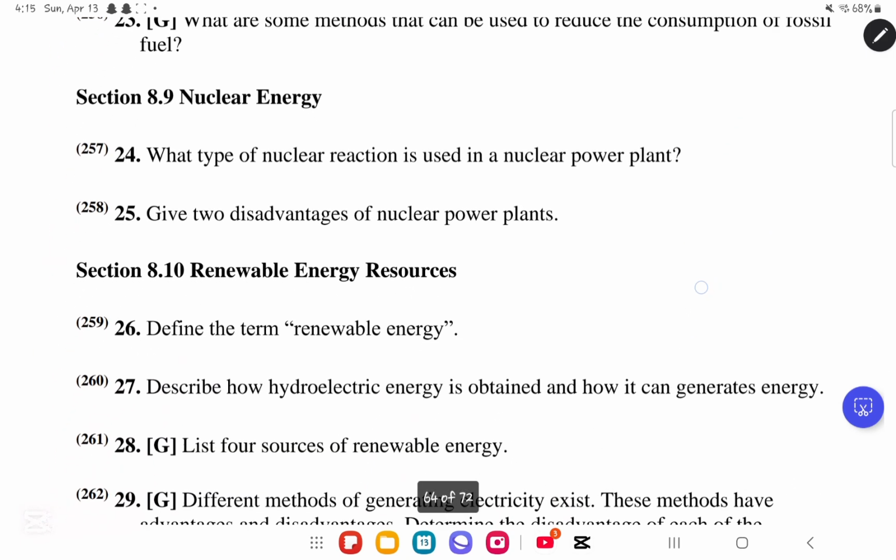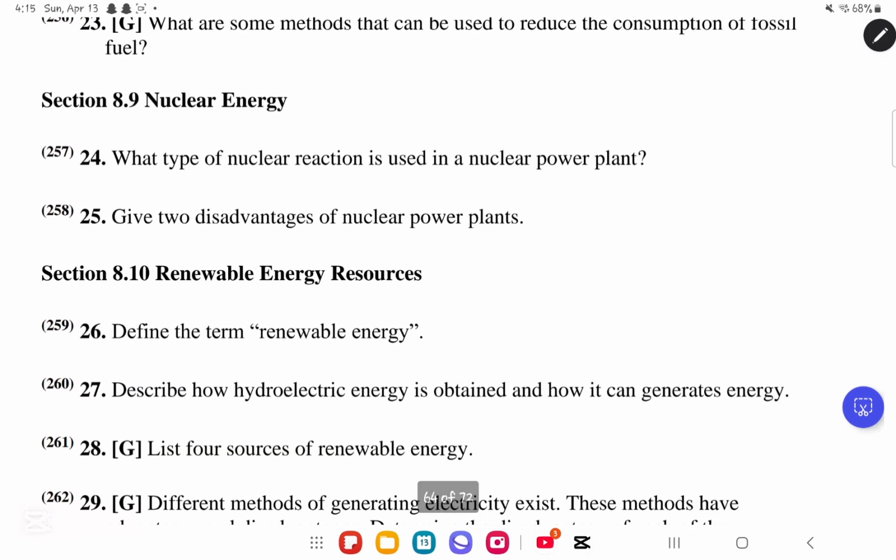We move on to section 8.9, nuclear energy. In section 8.9, we have question number 24. It says, what type of nuclear reaction is used in a nuclear power plant? Here you should know that the nuclear reaction used in the nuclear power plant is nuclear fission. What is nuclear fission? Nuclear fission is when one heavy radioactive nucleus will separate into 2 smaller nuclei, and it will release a lot of energy with it.